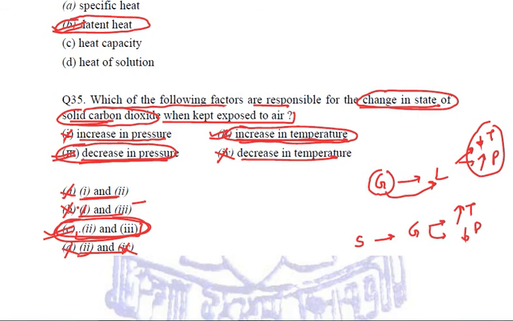Quite importantly, only two or three or four questions were actually worth considering or noting down. Otherwise, all of them were quite direct, simple questions for which you just needed to learn the states of matter, interconversion, the various processes involved in interconversion, the concept of latent heat, and very important, evaporation and the factors affecting evaporation.